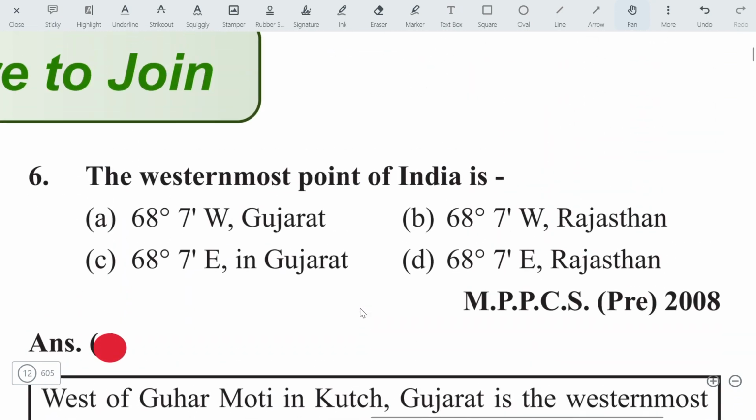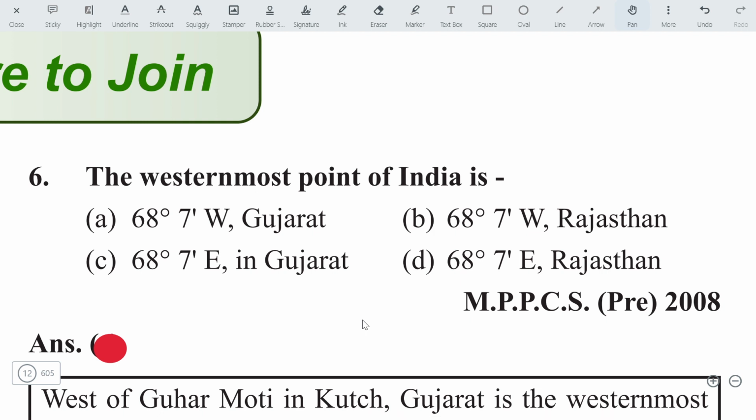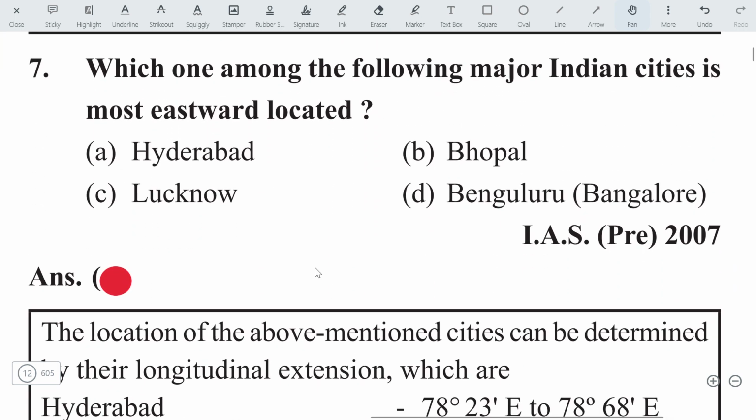Let's move on to the next question. The westernmost point of India is, what is the westernmost point? 87.5 degrees east, actually. And this is west. No, west is west of the Greenwich time. That means it is wrong. India is located east of the Greenwich mean time. So the answer will be 68 degrees 7 minutes east. Okay, in Gujarat.